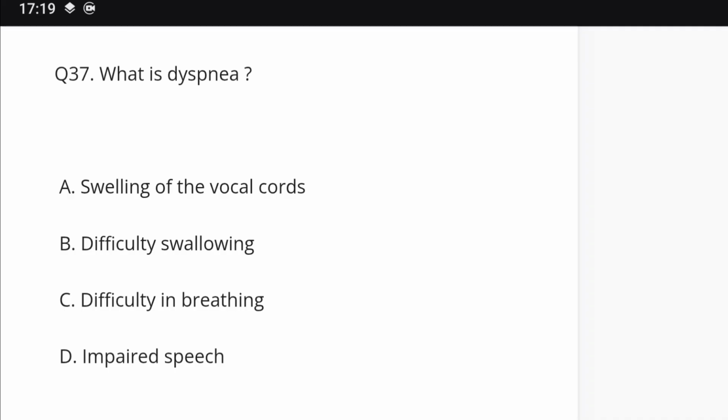Question number 37. What is dyspnea? Options: swelling of the vocal cord, difficulty in swallowing, difficulty in breathing, impaired speech. Right option is C, difficulty in breathing.